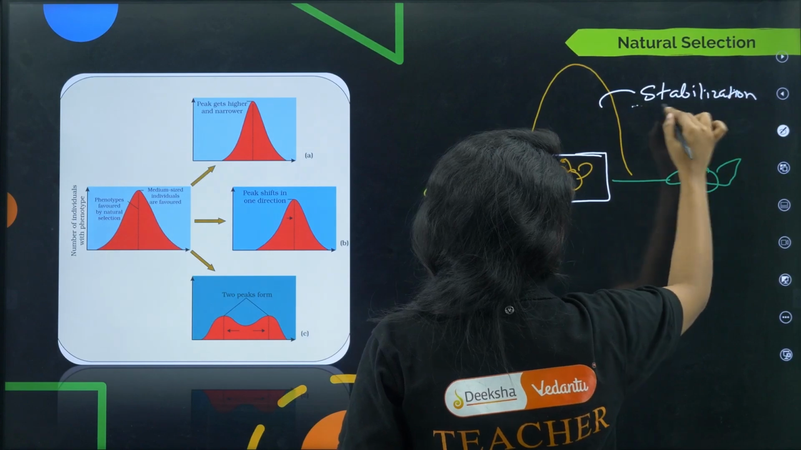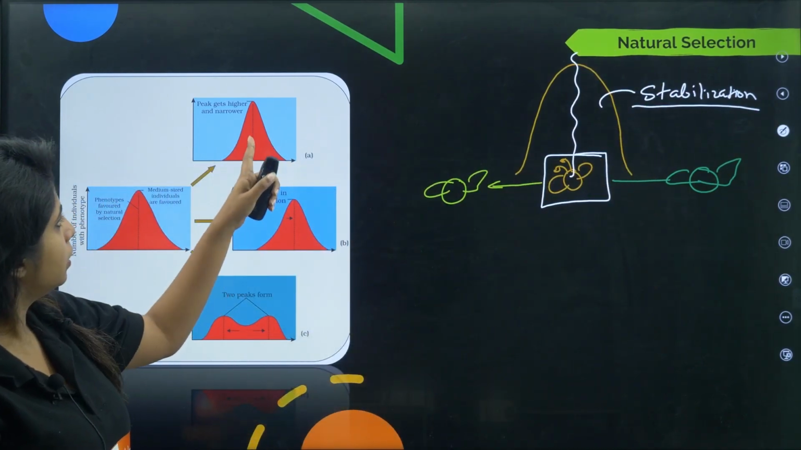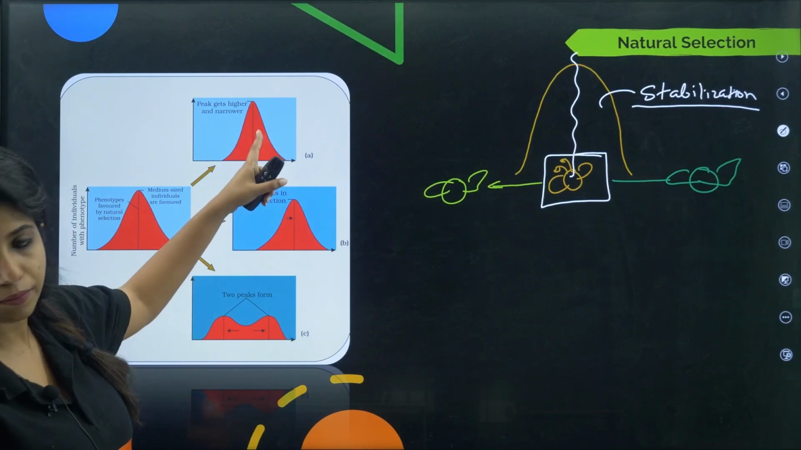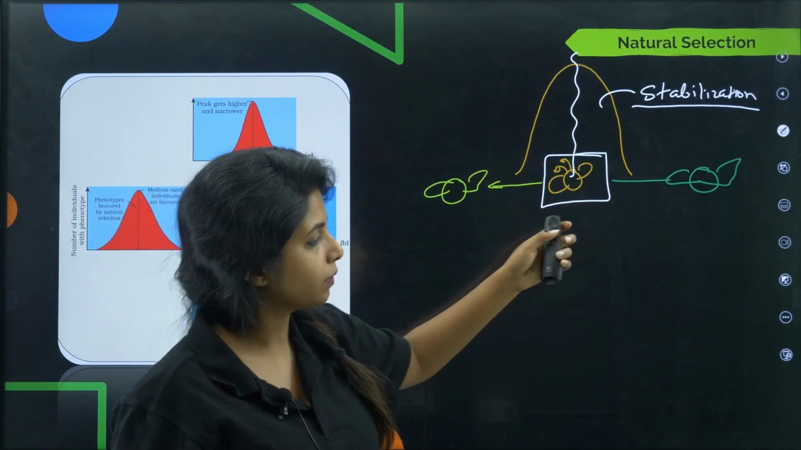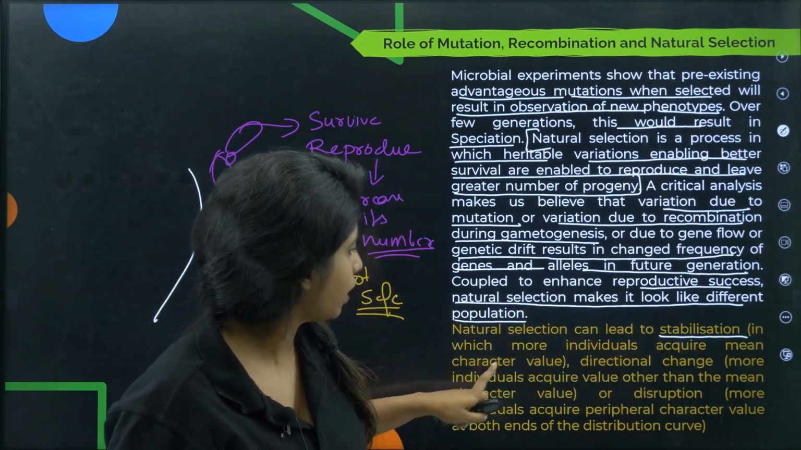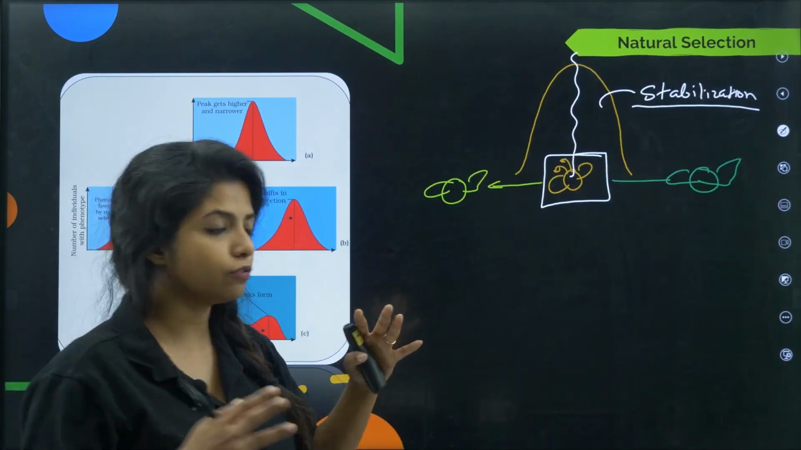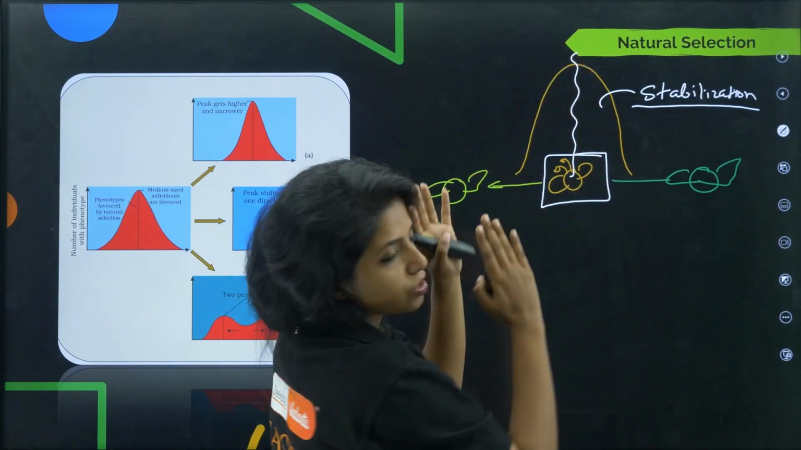This is the middle area, and this is what is shown over here. The peak that you see here gets higher because these organisms are able to stay. So stabilization means more individuals acquire the mean character value. More of them are acquiring the mean character value, and all of them are yellow in color and in this particular region.